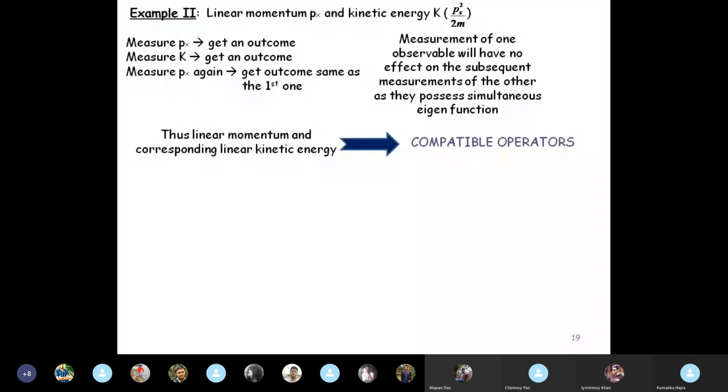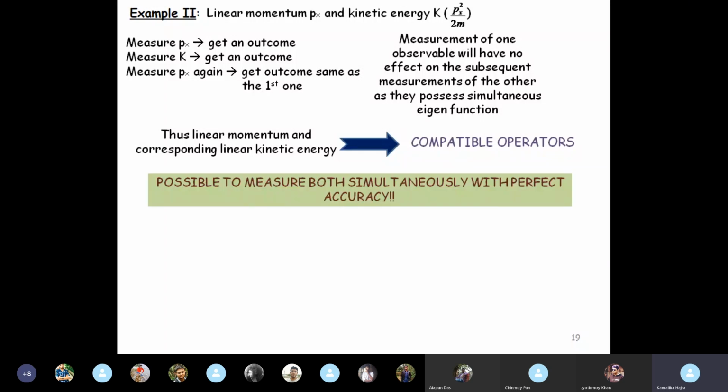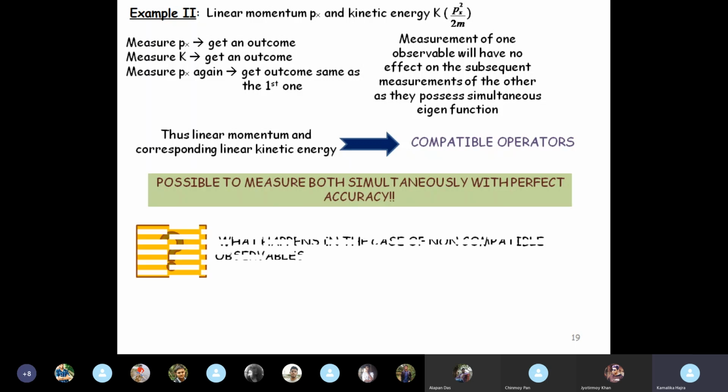And the moment you say this, you can say that their commutator is equal to 0. They are commuting operators. So it is possible to measure both linear momentum and kinetic energy of a particle at a particular instant with perfect accuracy, no problem. Okay, so this is the concept of simultaneous measurement and commutativity of operators.